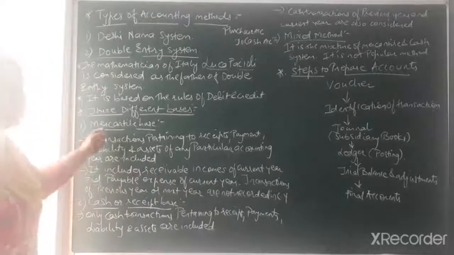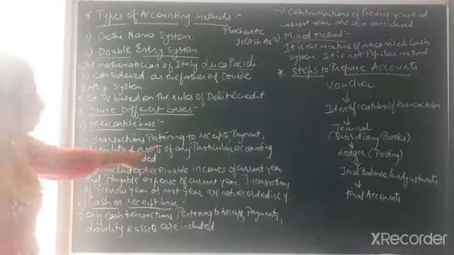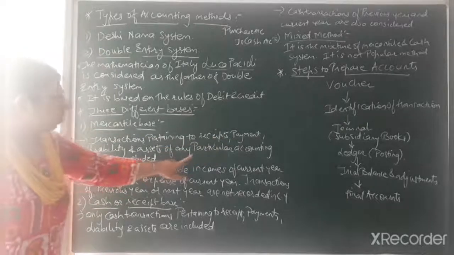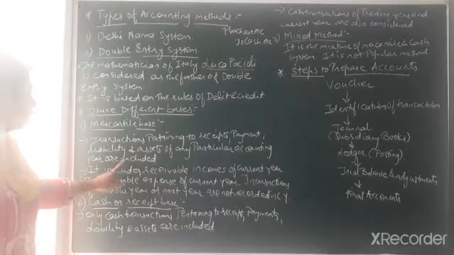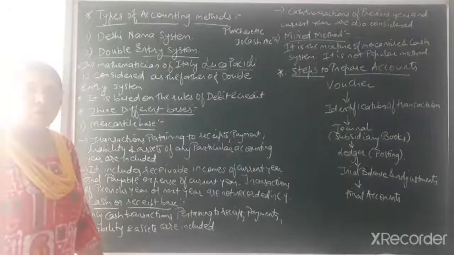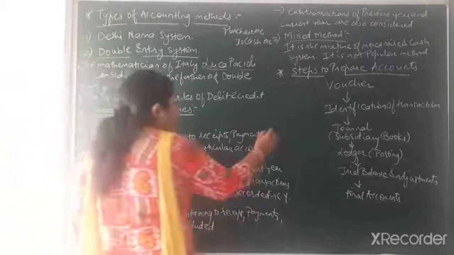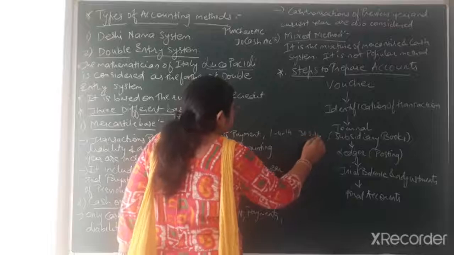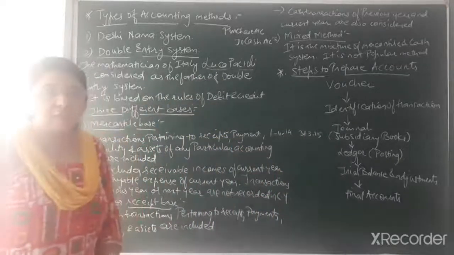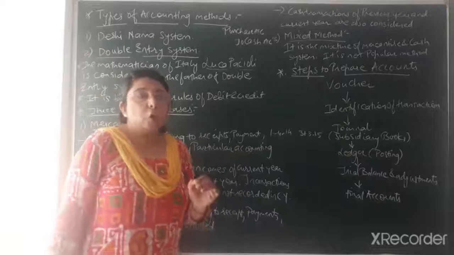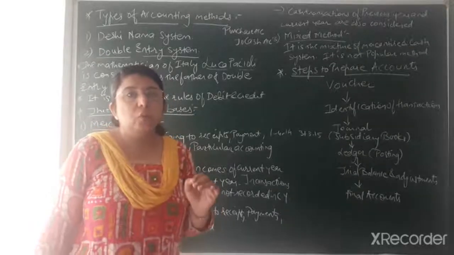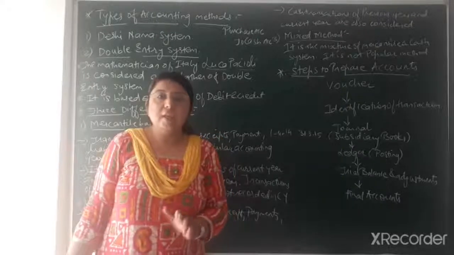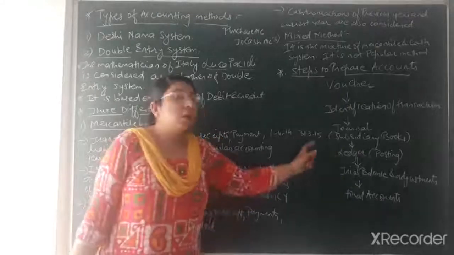Now what is accrual or mercantile base? Transactions pertaining to receipts, payments, liabilities and assets of any particular accounting year are included. Suppose I am giving you one accounting year, say 1st April 2014 to 31st March 2015. Students, I already discussed that the accounting year always starts from 1st April to 31st March. It will not be 1st January to 31st December. That is our calendar year, and this is our accounting year.